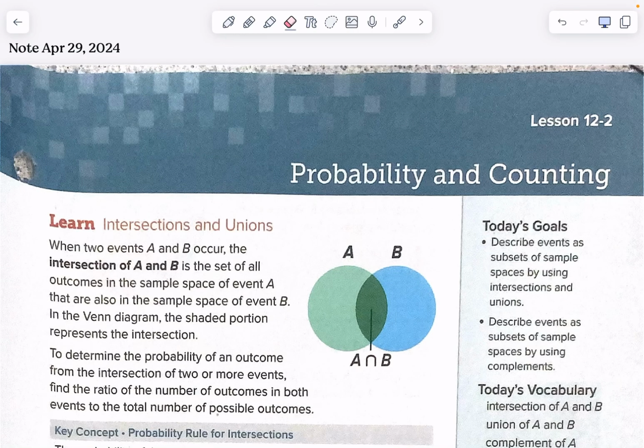Yeah, I think it's recording. Okay, hello, Mallory. We are skipping 12.1. We're going to 12.2. 12.1 is like sample spaces.